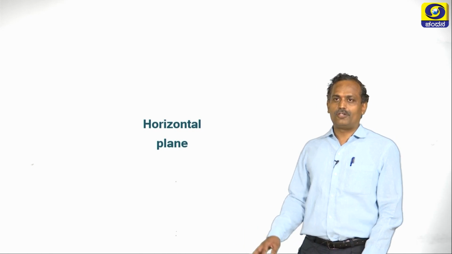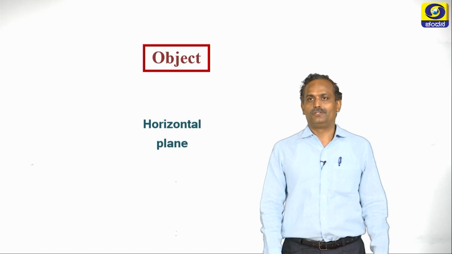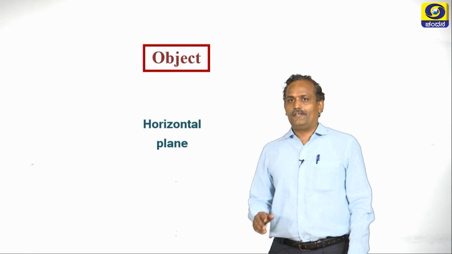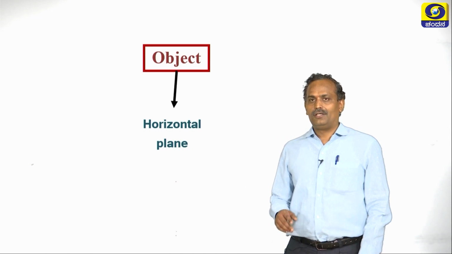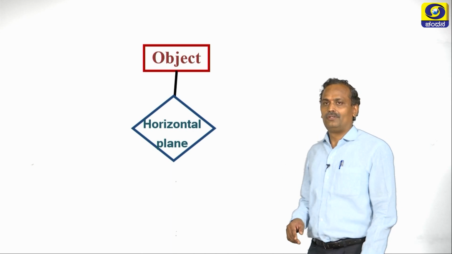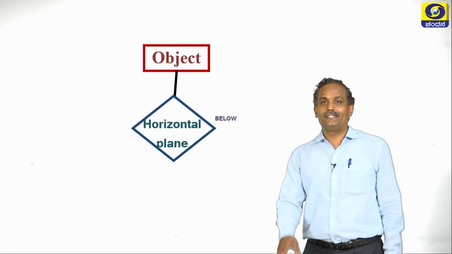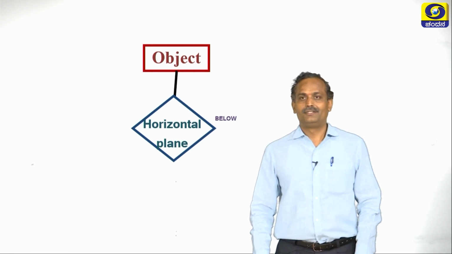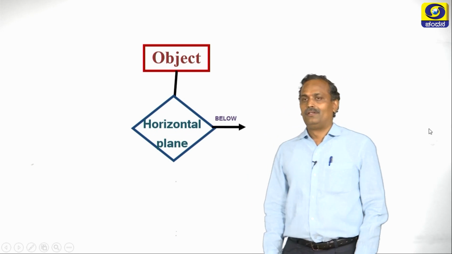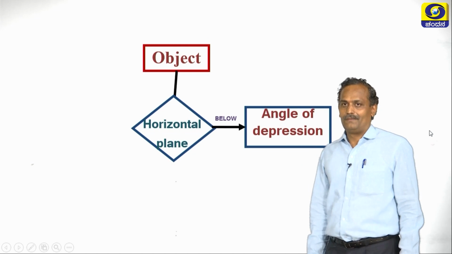With respect to the horizontal plane, we are observing the object. So if the object is below the horizontal plane, what do you call that? Yes, you are right. It is the angle of depression.